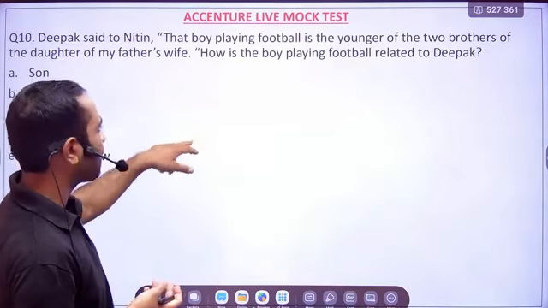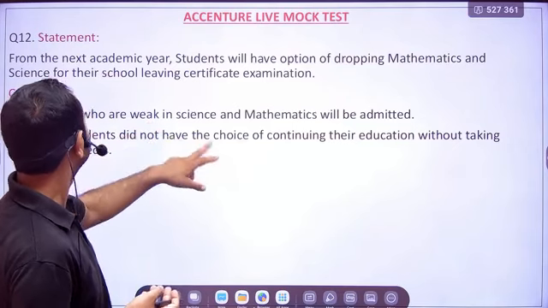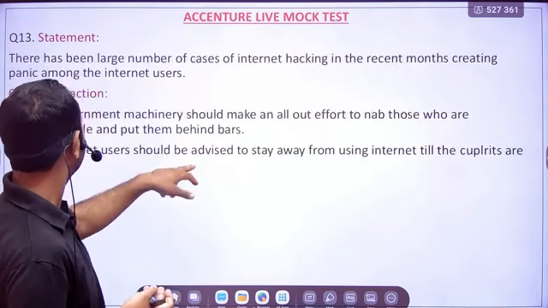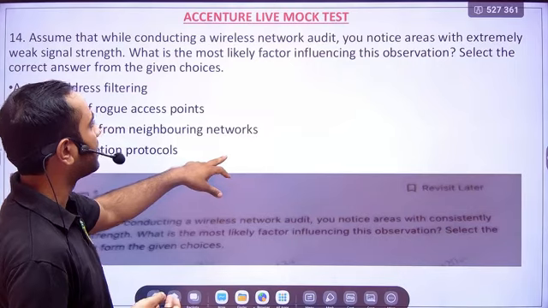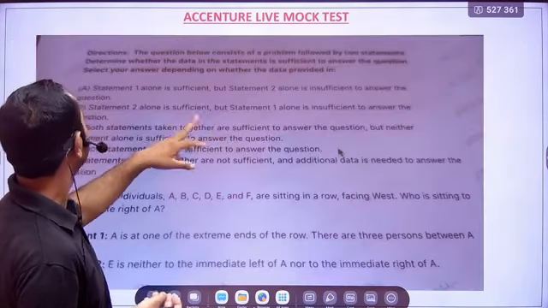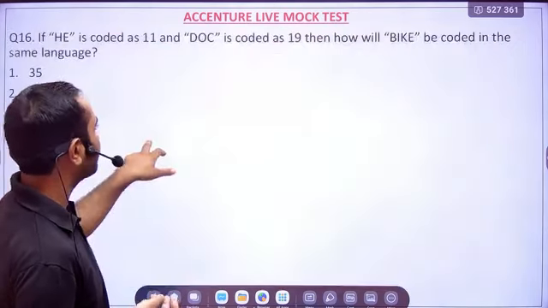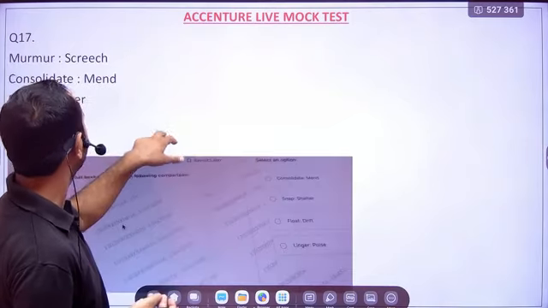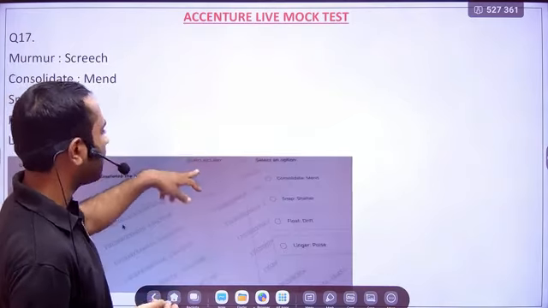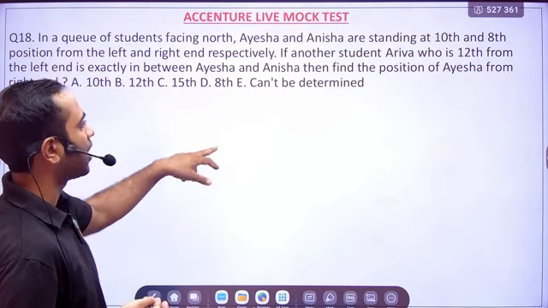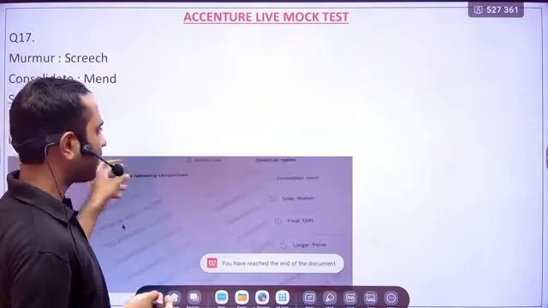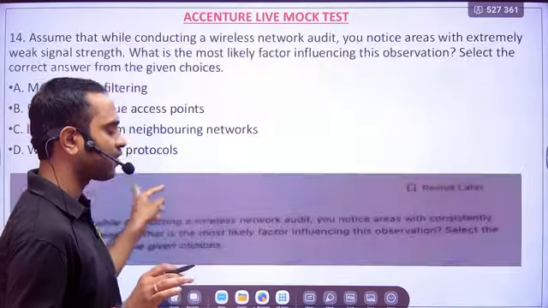And then some questions from blood relation, and then statement conclusion, statement and course of actions, right? And then some networking questions, okay? And then data sufficiency questions, and then coding decoding, and then again analogy, and then you have a ranking test question. So we are going to do different varieties of questions today.